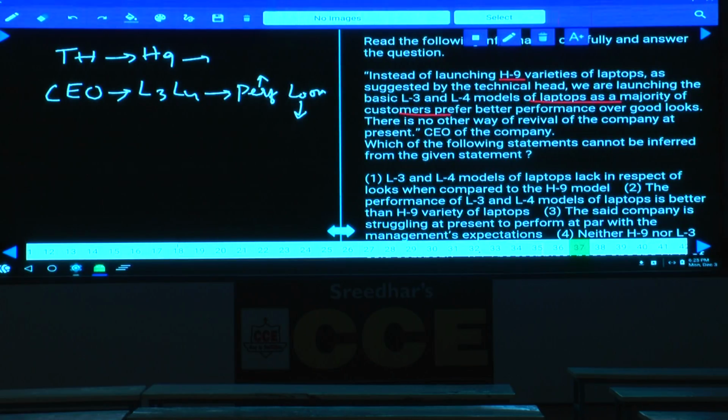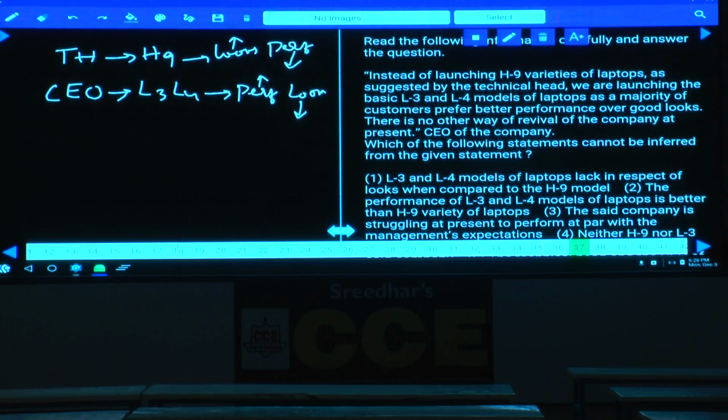Now in this one, what happens here? Looks are good, but performance is less. That is what we can derive with the help of the statement of the CEO. And there is no other way of revival of the company at present. This is the only way in which we can revive our company.